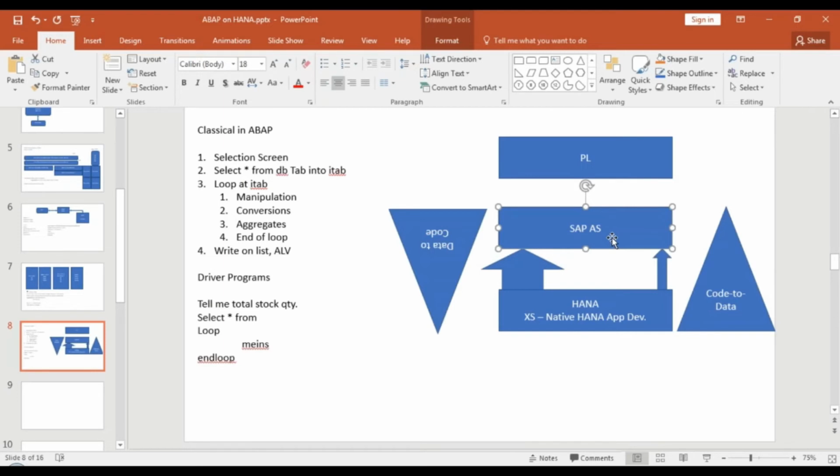You have lots of custom development done on application layer. Can you remove it? Is it possible? Lots of custom code you have done in your company. Can you remove it? You cannot, right? You are in a 20-year licensing contract, or let's say 50-year licensing contract. Can you throw this out and rebuild everything in XS? No. If you can, go ahead. If you're ready to do this investment, go ahead. No problem.